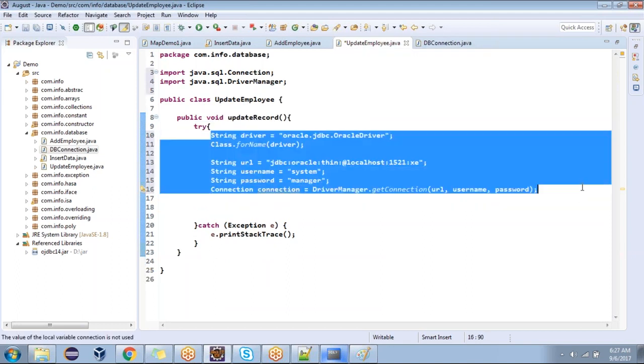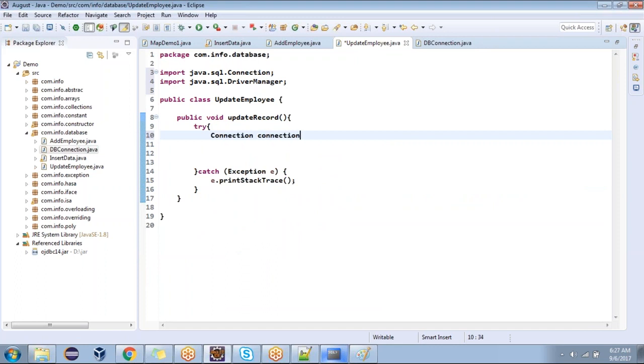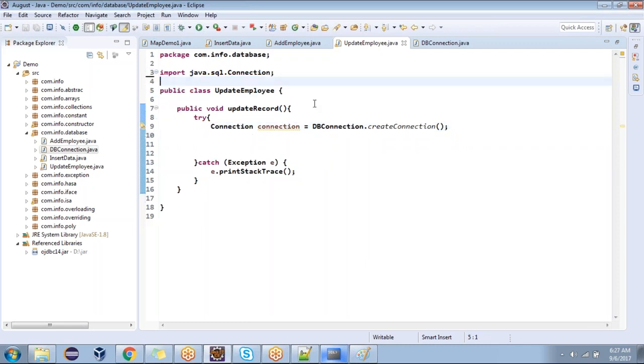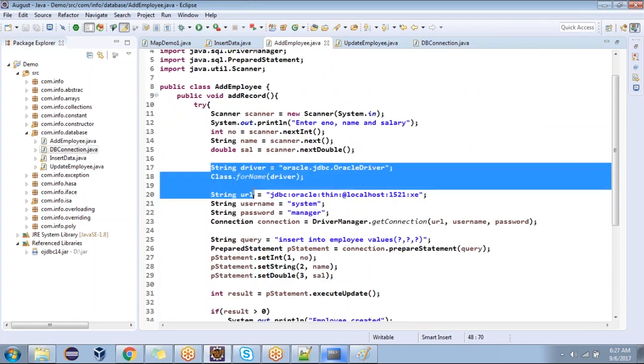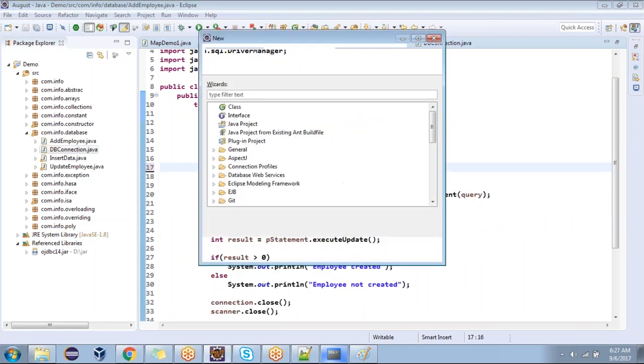Go to this place. Instead of writing this entire story, connection equal to, can I say directly DB connection dot create connection? Class followed by method name, that's it. Will it work or not? Yes, sir, it will work. Simple. Now, instead of writing this entire hangama.